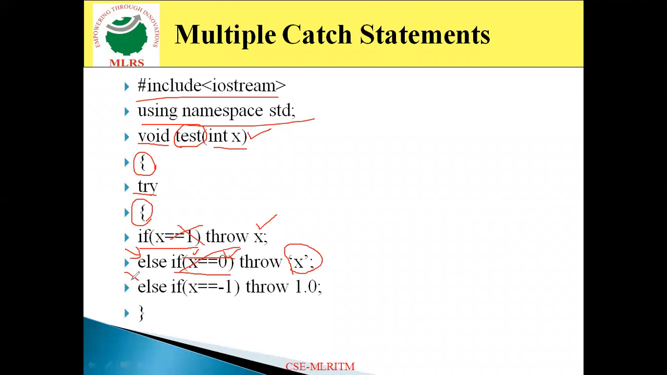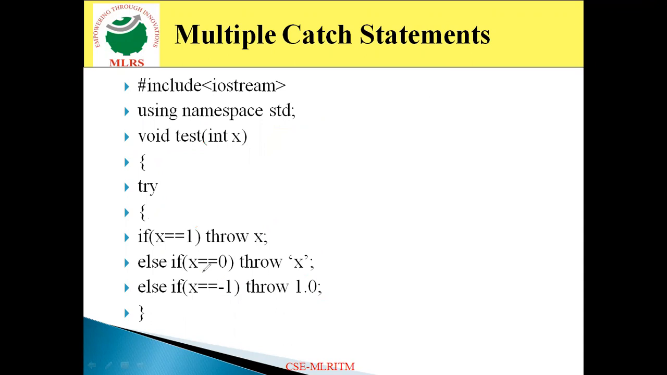Then again it comes to the next part, that is the else part. Now in the else part, there is one more condition, if x is double equal to -1. If my x value that I passed here is equal to -1, then it executes throw 1.0. Throw 1.0 is a decimal value, a floating value. Observe clearly here: if my x value is equal to 1, I am throwing simply x, that is an integer value. If my x value is equal to 0, then I am throwing a single character constant value. If my x value is equal to -1, then I am throwing 1.0, which indicates a floating value.